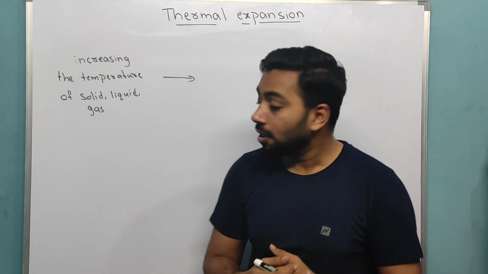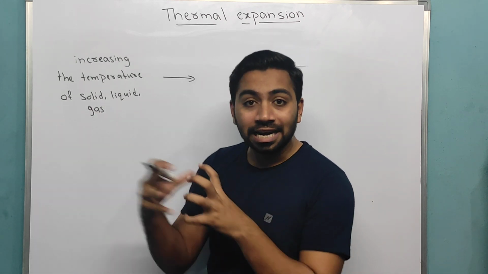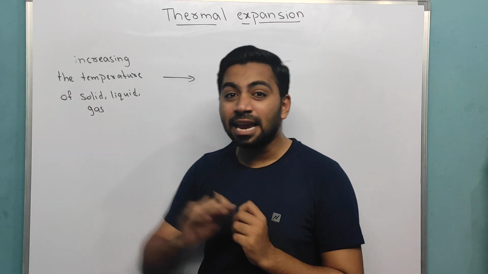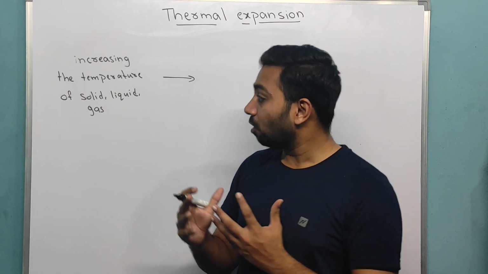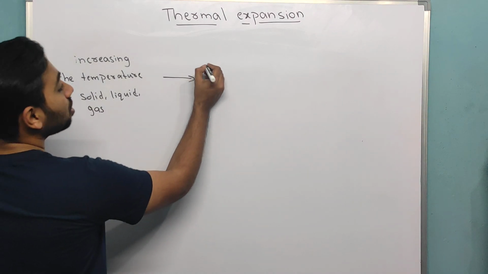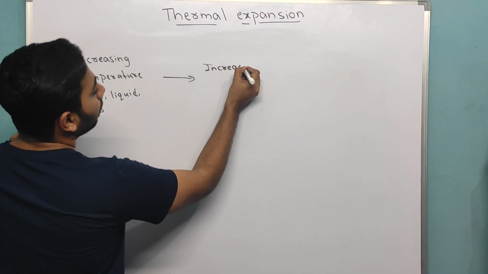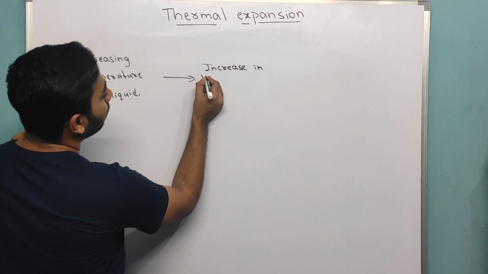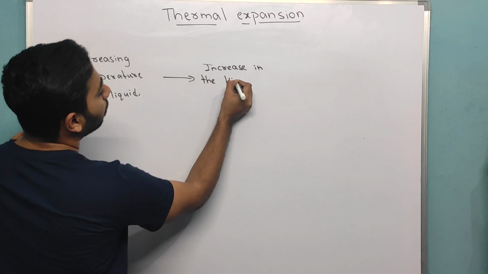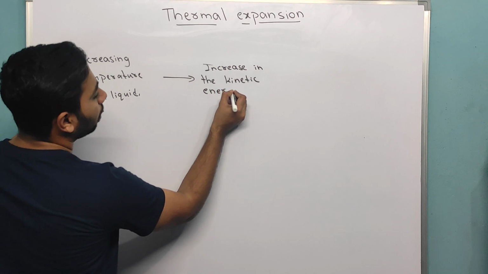What is that other thing? Here, molecules are fully tightly packed. They can't move directly with kinetic energy. So first of all, if you increase the temperature, this causes an increase in the kinetic energy.